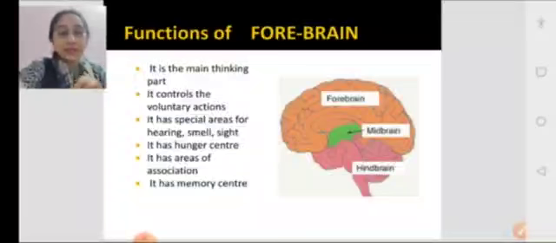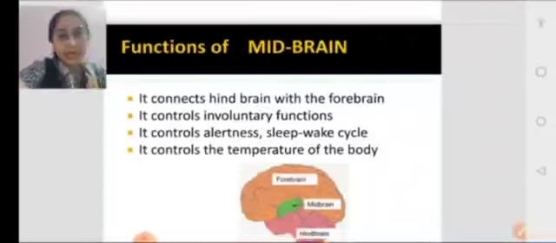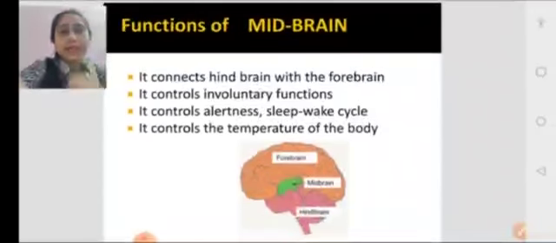So we understood the functions of the forebrain. Next we will move to the functions of the midbrain. You know, midbrain is a very small area. You can see in the image, midbrain is a very small area, that green labeled part in the image. The midbrain connects the forebrain and the hindbrain. Its main function is that. Small area, so not much function.